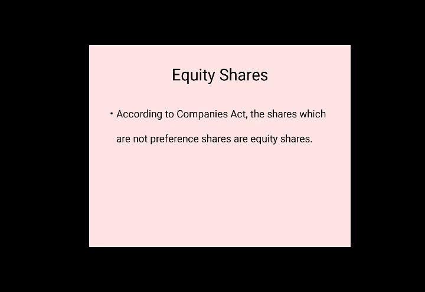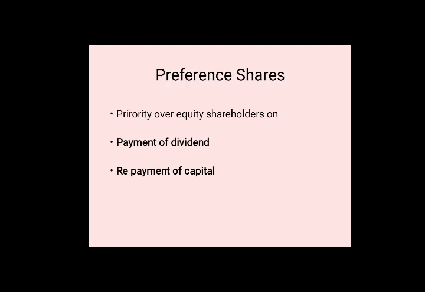Whenever there is a situation where we have to pay money, preference is to be given to whom? In the case of payment of dividend, or after winding up of the company if share capital is to be refunded, preference is given to the preference shares. Therefore it is said that according to the Companies Act, the shares which are not preference shares are equity shares.